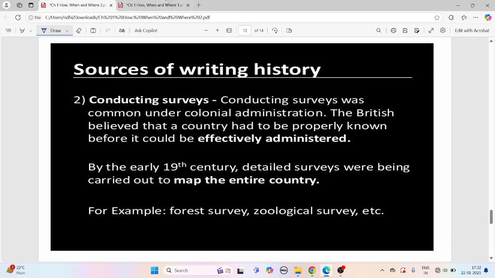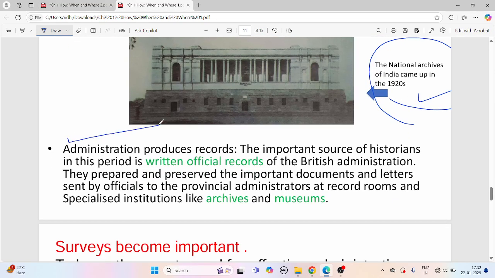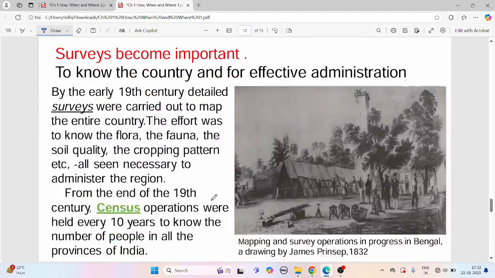Moving on, again, the sources of writing history. Administration-produced records are the important sources of historians. The period is written from official records of the British administration. Like in this archive, there are still the British administration's records.